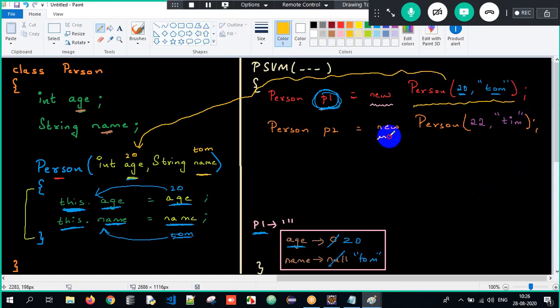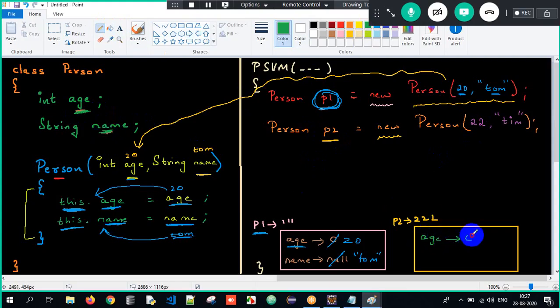Sir, when you say new, one object is getting created with the address 222. And who is pointing? P2 is pointing, right? And then simultaneously, I have to store the non-static data. That is, age will get initialized to the default value 0 and the name will get initialized to the default value null here.